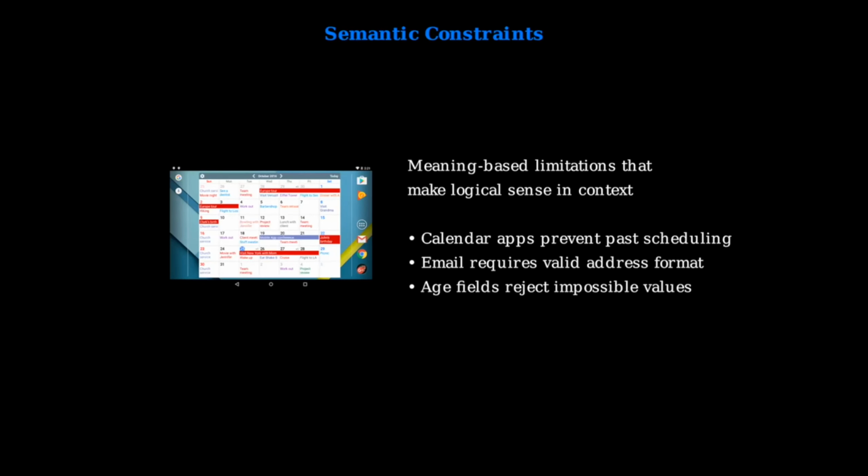Semantic constraints are meaning-based limitations that make logical sense within the context of the application. Calendar applications prevent users from scheduling events in the past because it would be meaningless. These constraints are based on the semantic understanding of what the application is meant to accomplish.